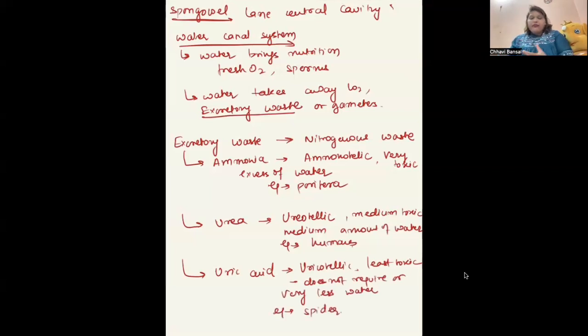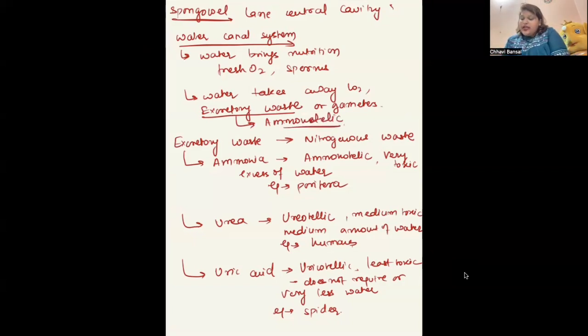Basically, why I'm telling you all these three types is because when we see the changes over the phyla, we'll see the excretory product will also change. Because first, the different systems develop. The other factor is access to the surface, whether it's land or water. On that basis, the organisms will differ. But in case of Porifera, they are ammonotelic, meaning they release ammonia as the excretory product. So poriferans are ammonotelic.